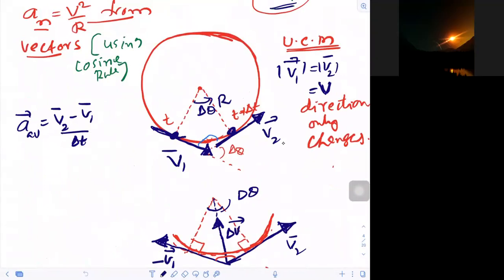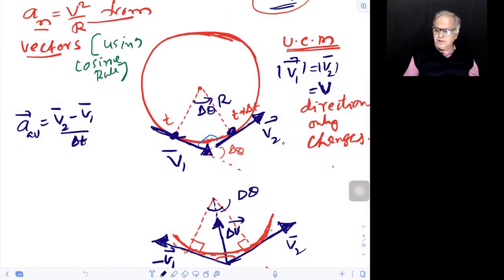Yes, sir. What is uniform circular motion? What is the defining factor in that? Speed remains constant, but the direction keeps changing. Can you repeat it for me?